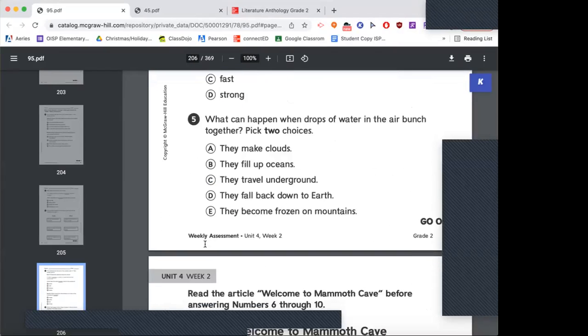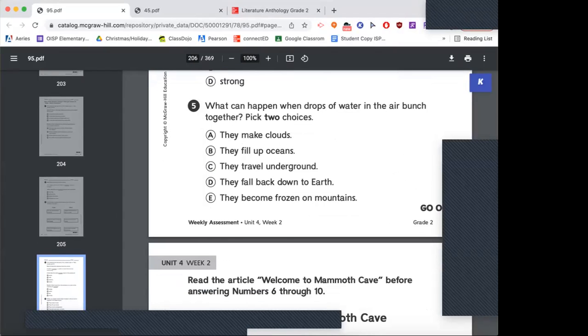All right, last question, number 5. What can happen when drops of water in the air bunch together? Pick 2 choices. They make clouds, they fill up oceans, they travel underground, they fall back down to Earth, or they become frozen on mountains. What can happen when drops of water in the air bunch together? Pick 2 choices.